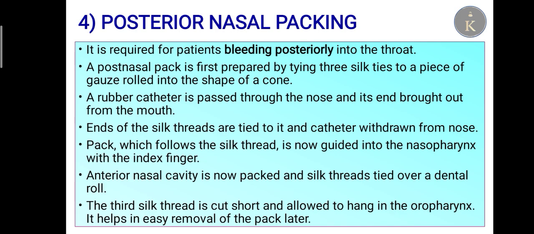Posterior nasal packing. It is required for a patient bleeding posteriorly into the throat. The posterior nasal pack is first prepared by tying 3 silk ties to a piece of gauze rolled into the shape of a cone. A rubber catheter is passed through the nose and its end brought out from the mouth. Ends of the silk thread are tied to it and the catheter withdrawn from the nose.